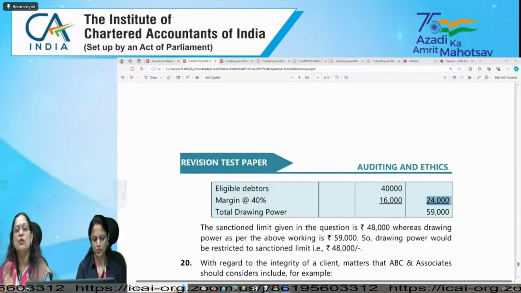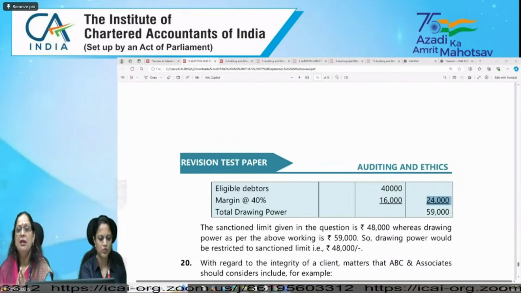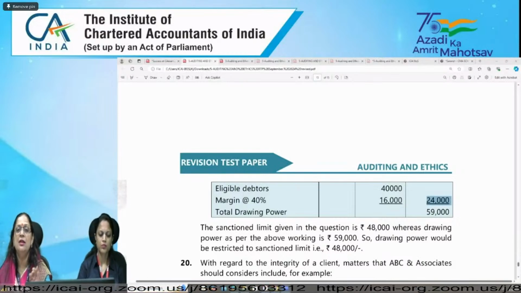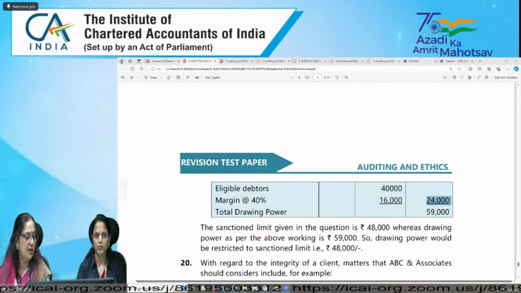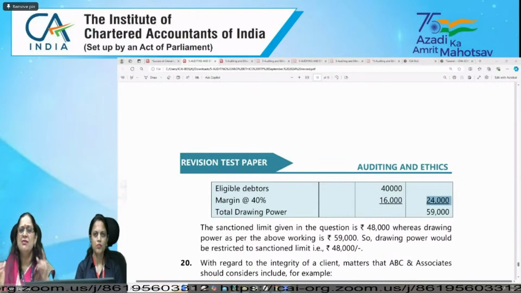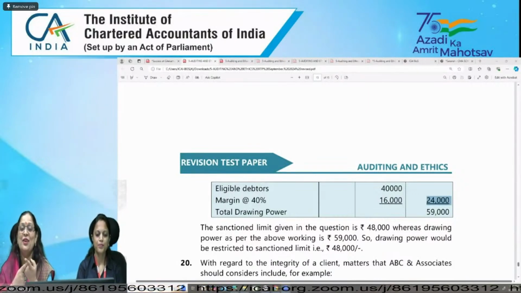So this way you can prepare your notes, right? And accordingly you can revise, and in the examination you will be able to write the required answer. In a CARO 2020 question, whether we have to mention, it's only one para, paragraph 3 of CARO 2020.